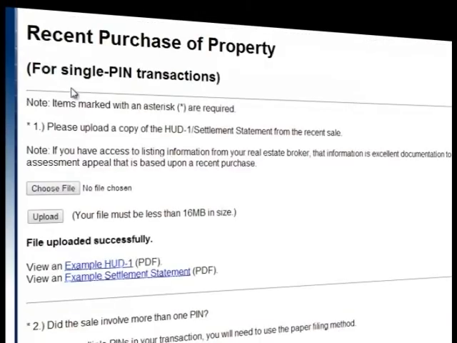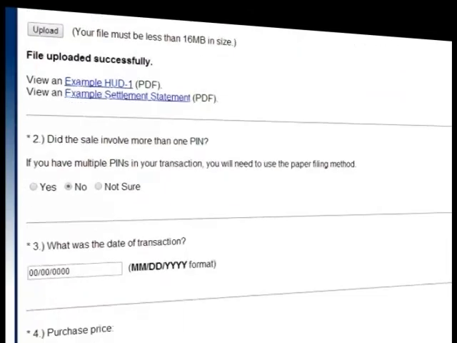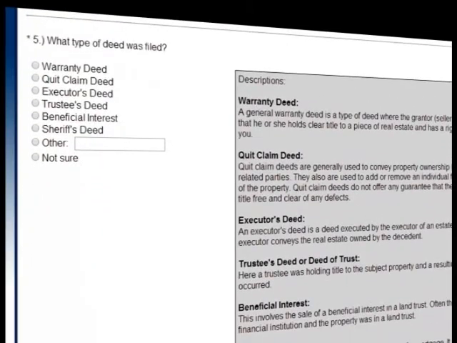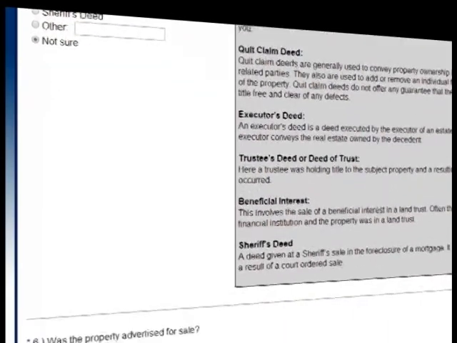The board does require that you mark what type of deed was filed. Examples or descriptions of the deeds are located on the right-hand side. If you're not sure, you can just simply click "Not sure" to move forward on that question. Once you have finished marking each section, again, make sure to save and continue.